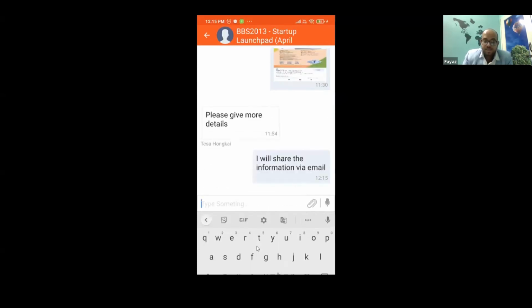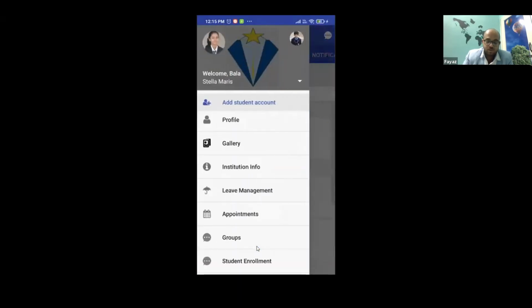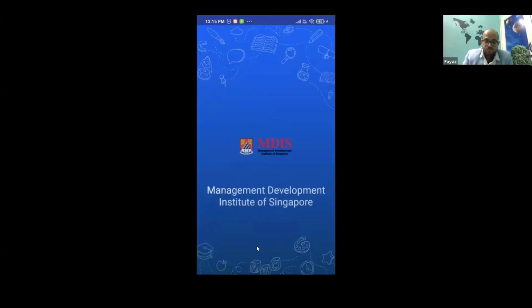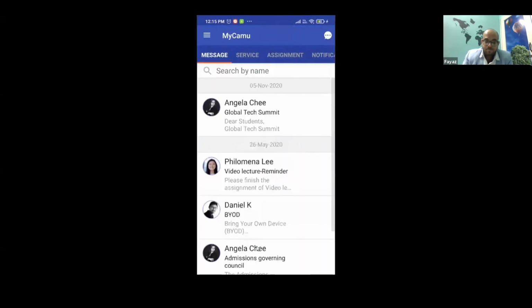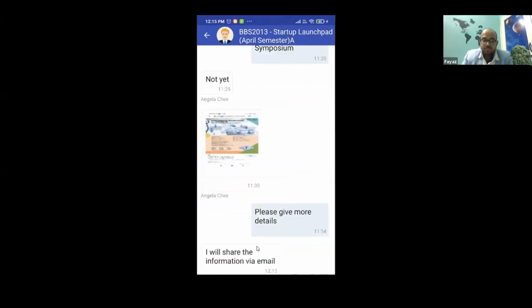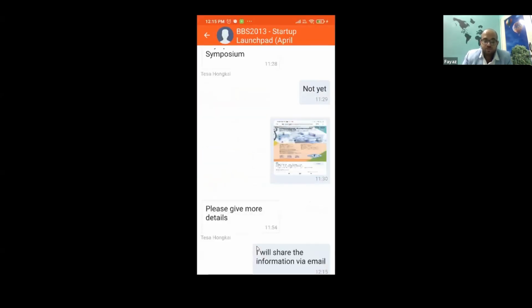You can see the moment I have shared a message, right? As a student, now I have logged out, so I did not get a mobile notification, but the moment I log in, let me log in as a student. You can see the moment I log in as a student, I can come and check the message. See, in real time, the faculty has shared the information. So that is the feature, you can have communication with the faculty.